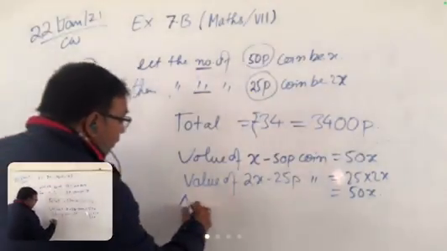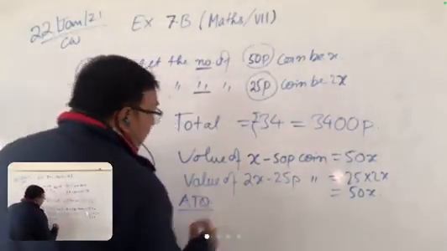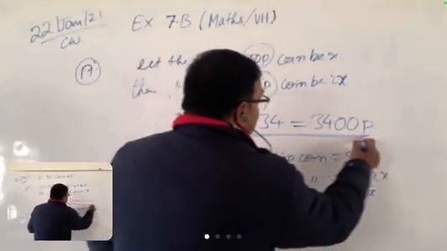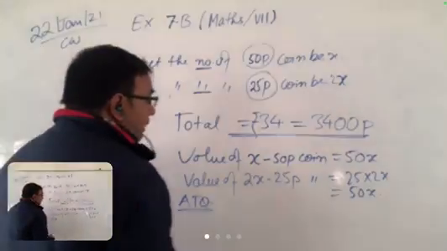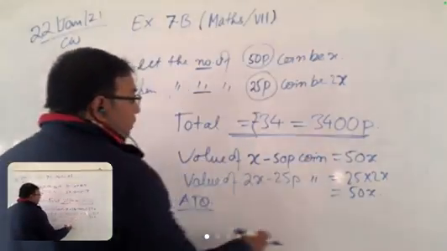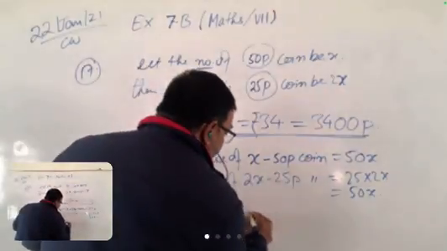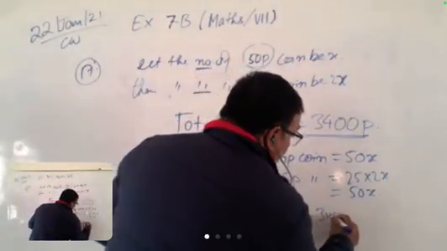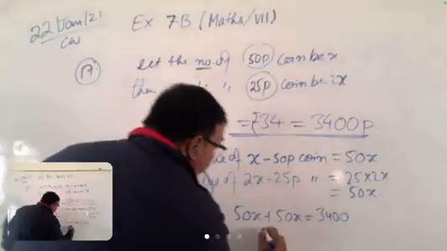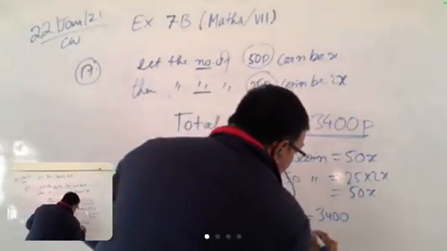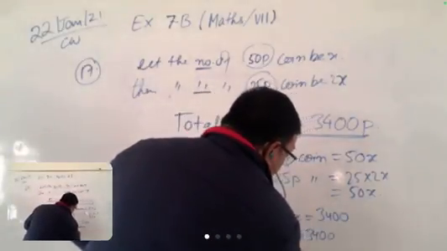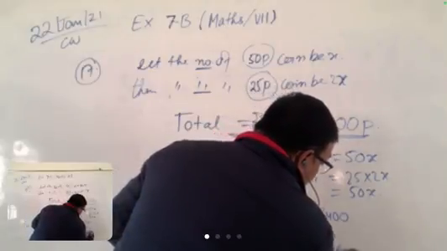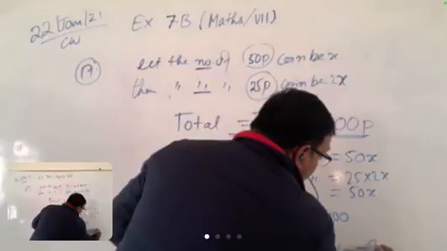Now according to the question, we have total money of 3400 paise. So if we add both coins, that means 50x plus 50x is equal to 3400 paise. So it will be 100x is equal to 3400. So x is equal to 3400 upon 100, which is equal to 34.